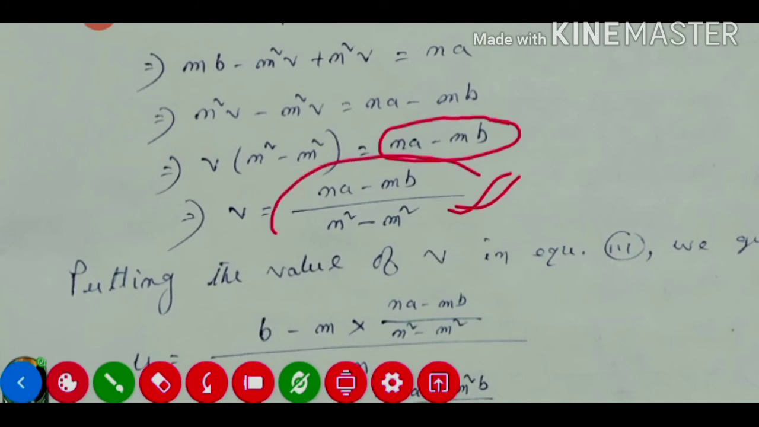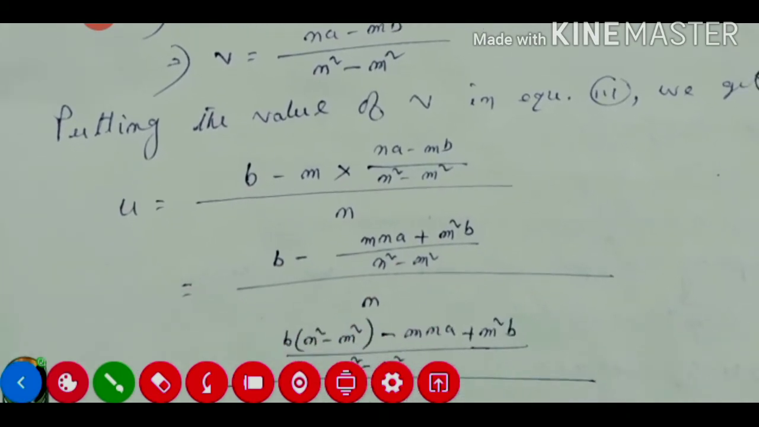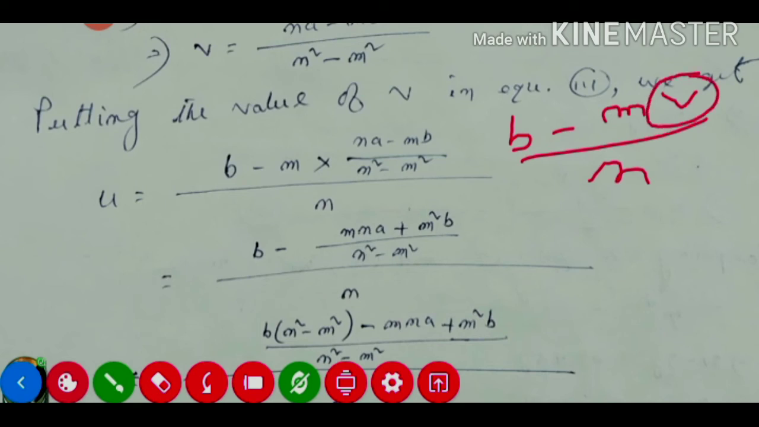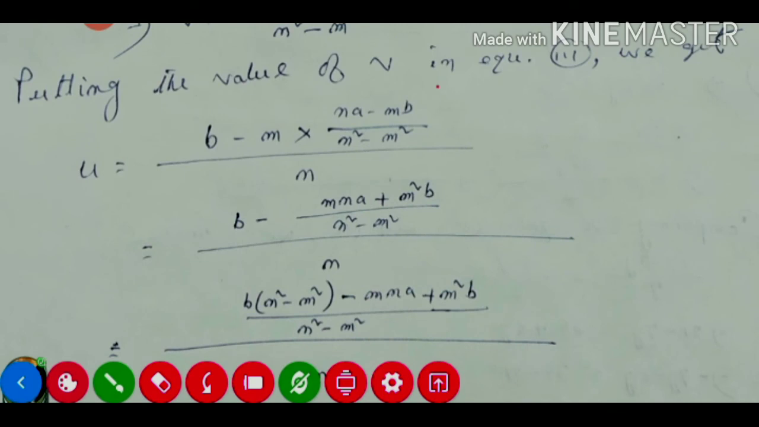Now this v value we'll put in equation number 3. So what is equation number 3? See, this one is equation number 3. Here this v value we need to put. So u is equal to b minus mv, divided by n. It was equation number 3. So instead of this v, we'll put whatever value we got. So we are putting this one here.